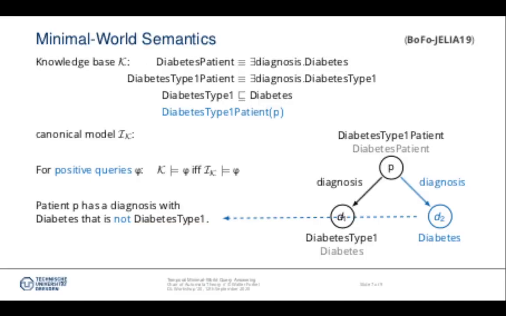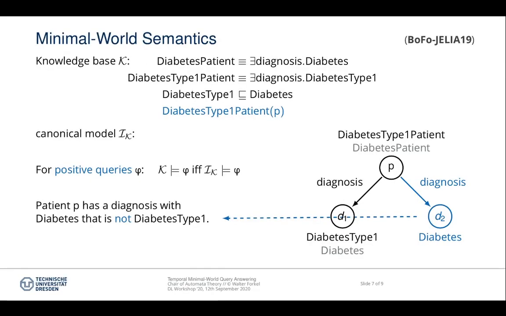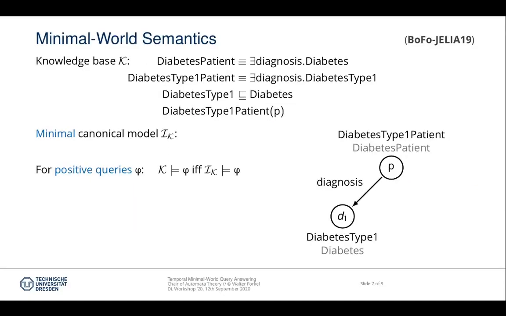This can be exploited, for example, when answering conjunctive queries without negation, since all answers over a universal model are certain answers. However, when negation is allowed in the query, it suddenly makes a difference whether the second diagnosis is there in the model or not. Currently, the patient has a diagnosis with diabetes that is not diabetes type 1. However, if a patient is mentioned to be just a diabetes type 1 patient, we would assume that he has just one diagnosis of exactly diabetes type 1. Therefore, we require the canonical model to also be minimal. It has to contain the least number of individuals to still be a universal model. In this case, it means that D2 is redundant and we can omit it to obtain a minimal model.